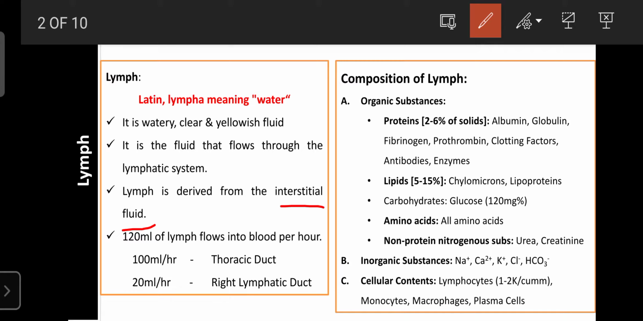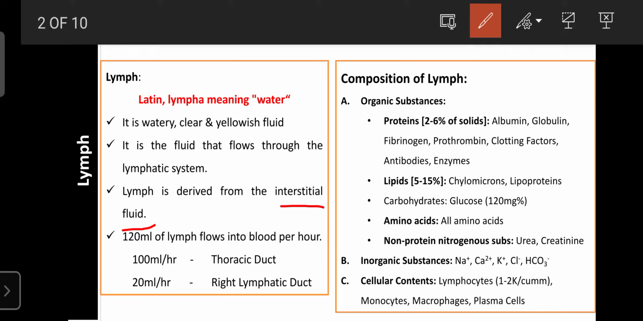So that's why the lymph is derived from the interstitial fluid, and the composition of lymph is similar to the interstitial fluid, the fluid present between the cells or between the tissues, because the origin of lymph is only from the interstitial fluid that the systemic circulation fails to recollect or recirculate.